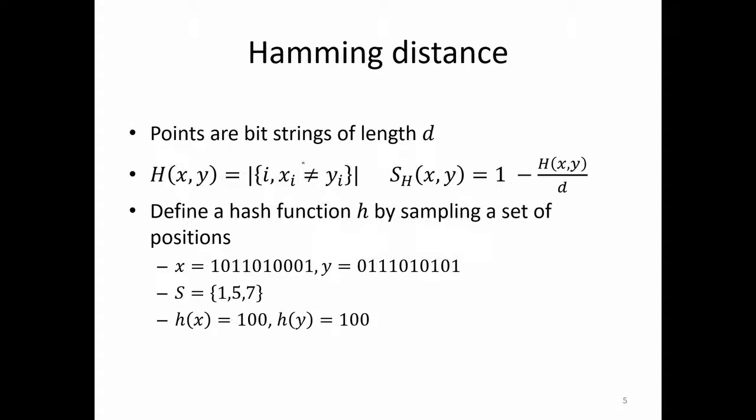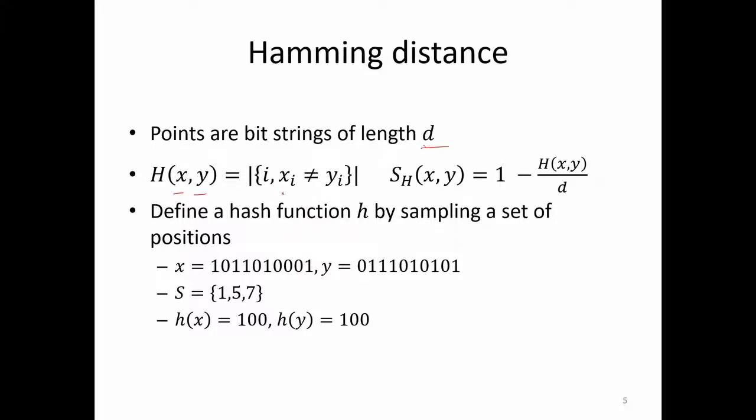Basically, now think of the Hamming distance, for example. If you have d-dimensional bit vectors or bit strings, the Hamming distance between two such strings x and y is the number of coordinates on which x and y don't match.